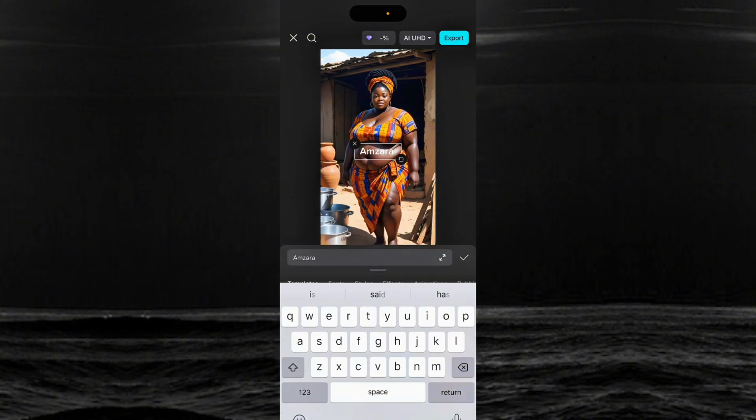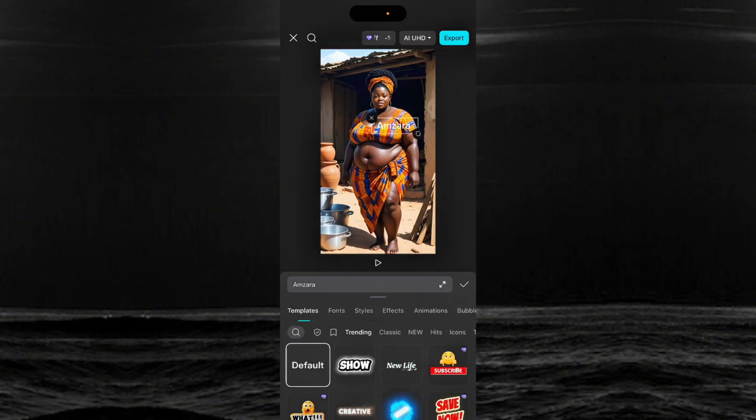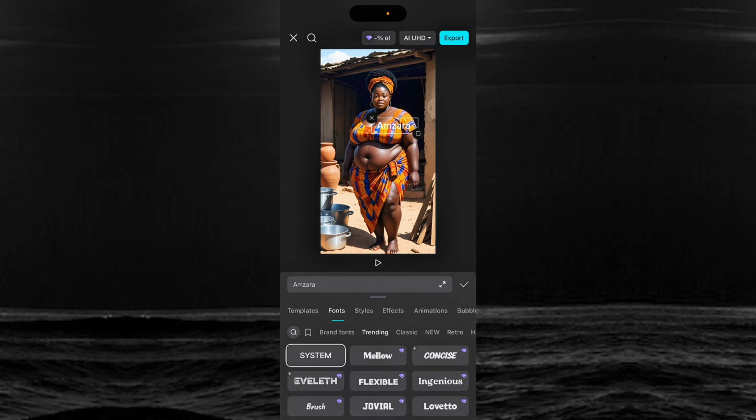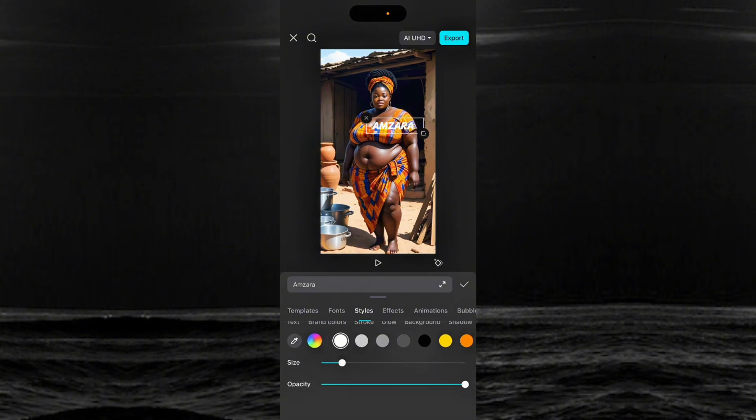Then I'm going to change the font to any kind of font I want. I'm going to change the style also. In the style, I can increase or reduce the size, right? I'll leave it at 16. It's okay. Then I'll reduce the opacity. I'll leave the opacity at 45.